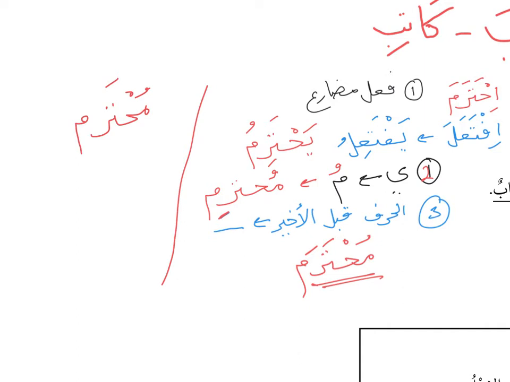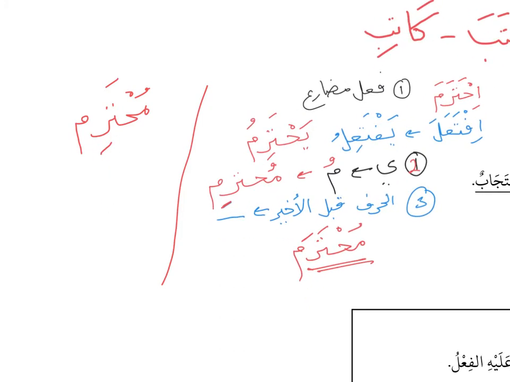For isim fa'il, you read muhtarim, which means the one who respects. But when you want to say the one who is respected, you change to muhtaram. So this is the isim maf'ul and this is the isim fa'il. The difference is only the vowel point, muhtaram and muhtarim.